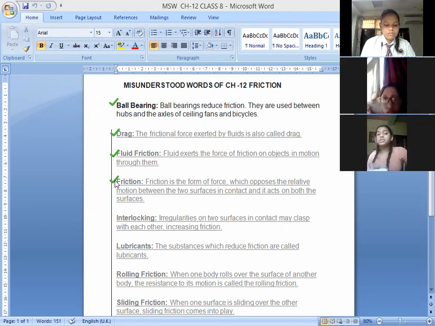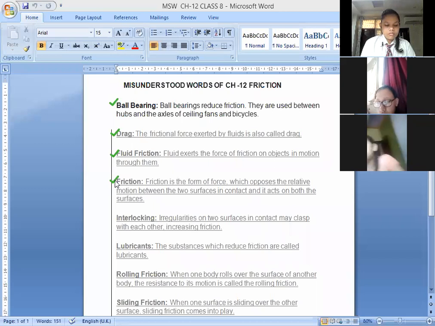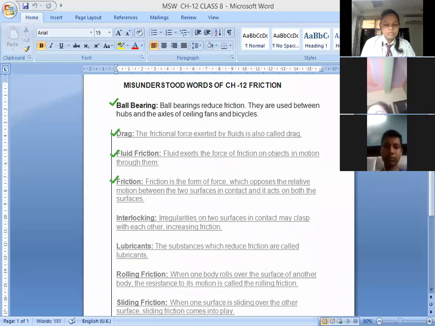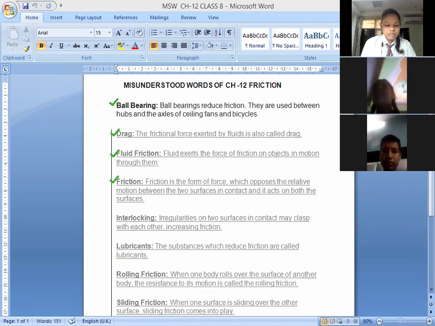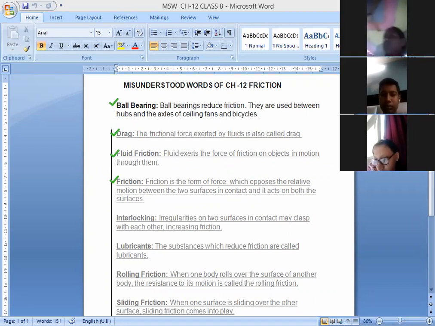That means there is friction acting on that ball, which makes it stop. That's why we say friction always acts in the opposite direction, and it tries to stop the motion.